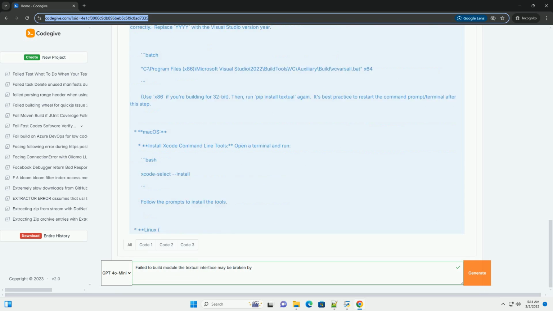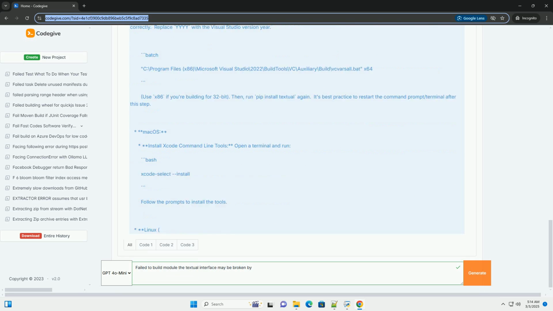Set up the environment. After installation, you might need to run the vcvarsall.bat script, usually located in C:/Program Files (x86)/Microsoft Visual Studio/YYYY/BuildTools/VC/Auxiliary/Build, in your command prompt or PowerShell to configure the environment variables correctly.